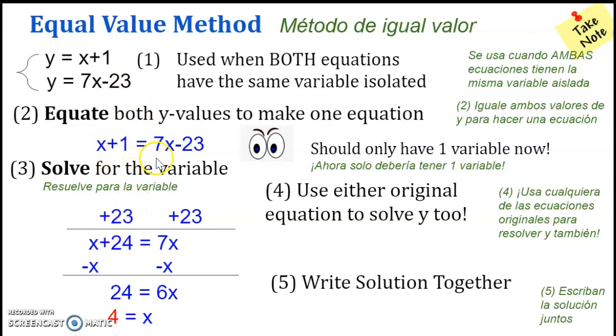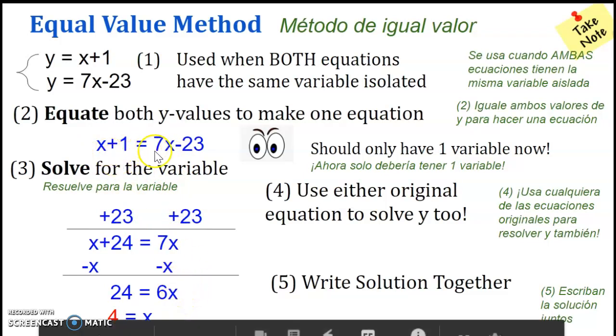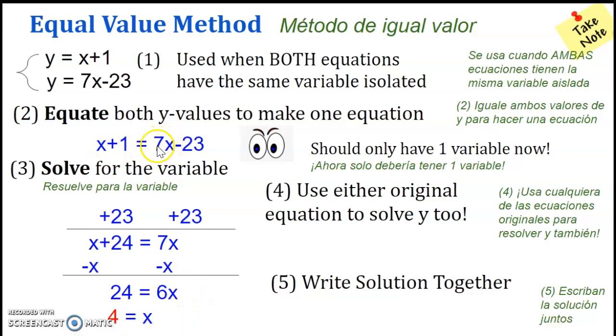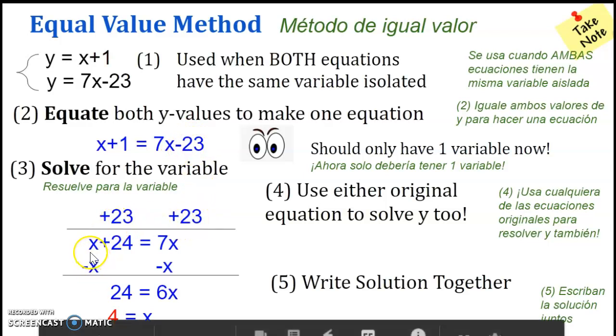And then from here, we are solving algebraically. When we solve, we want the variable on one side and the constant on the other side. We don't want variables on both sides, and we don't want numbers on both sides. It does not matter which side. So in this case, let's try to get rid of the number on this side, negative 23. How do I get rid of this negative 23? You add 23 to both sides, and you are left with x plus 24 is equal to 7x.